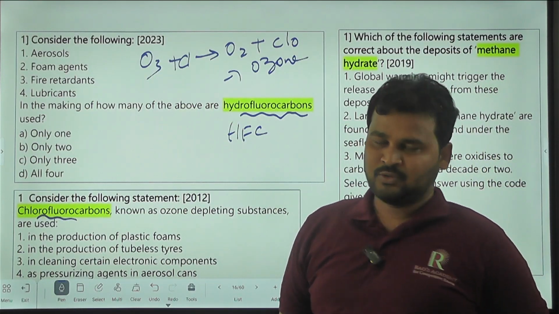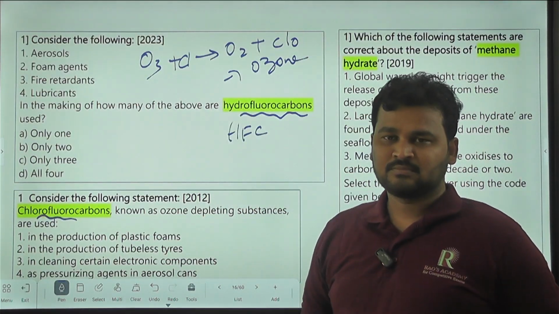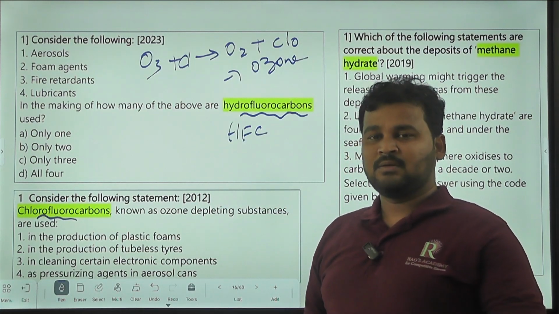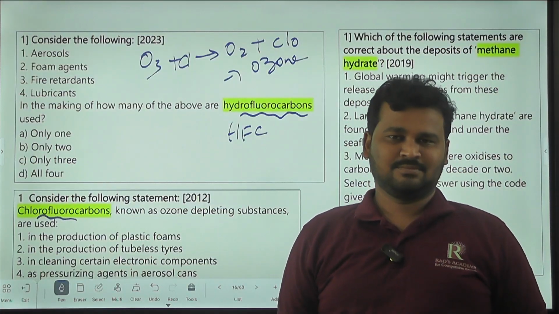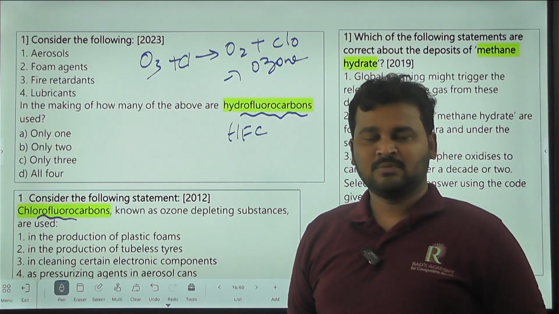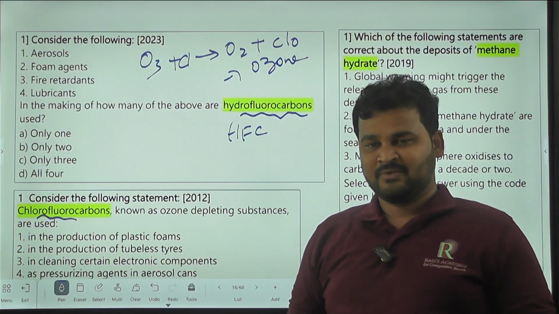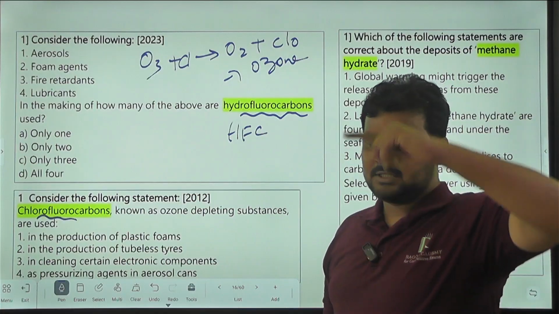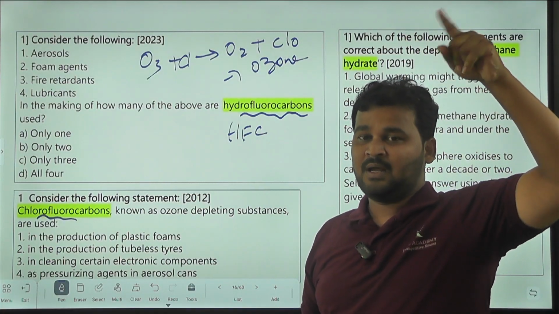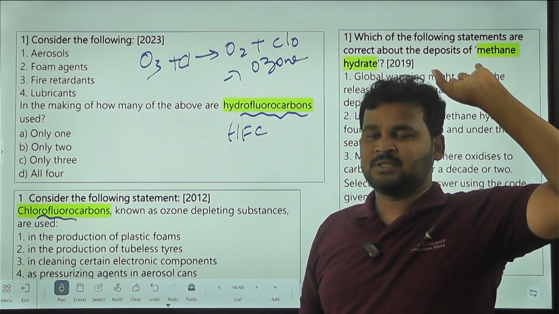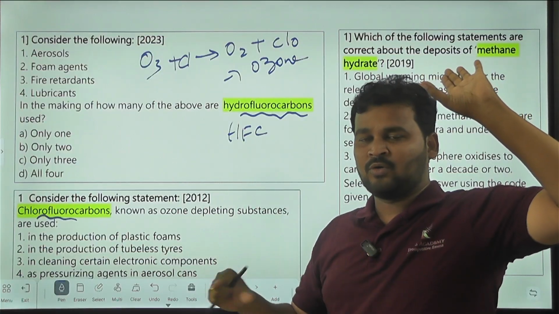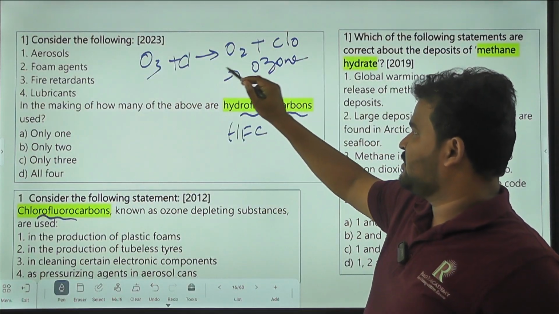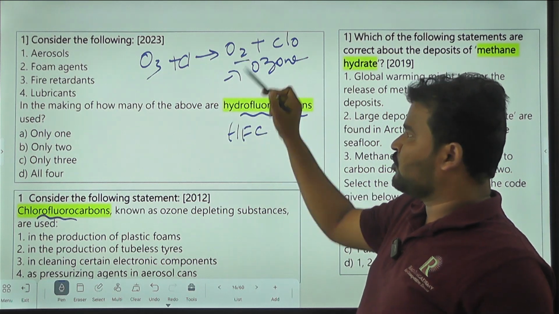Whenever chlorine passes into the stratosphere, where we can find ozone, these chlorofluorocarbons or hydrofluorocarbons interact with ozone, and O3 breaks down into O2, oxygen.